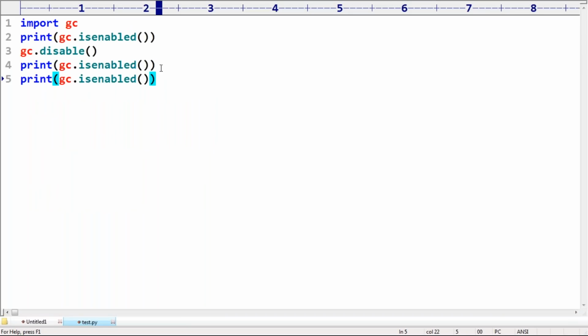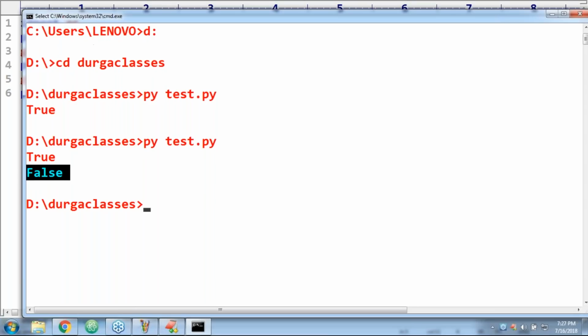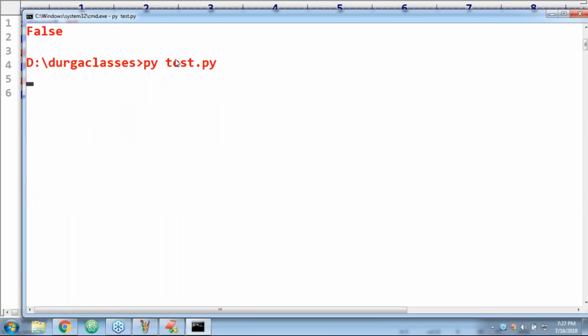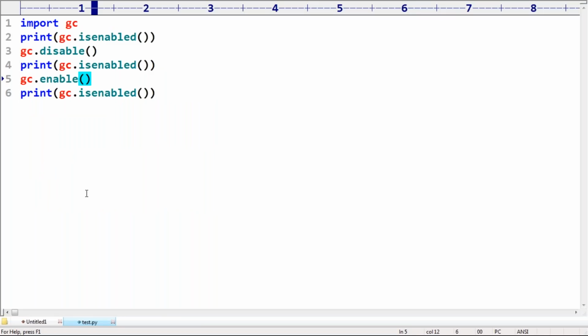Now I want to take gc.enable. If I take gc.enable, what answer are we going to get, sir? True is the answer. Any doubt? All three methods are working perfectly or not? To check whether it is enabled or not, we go for isenabled. Next, to disable the garbage collector, the disable method. To enable the garbage collector, enable is the method we require to use.